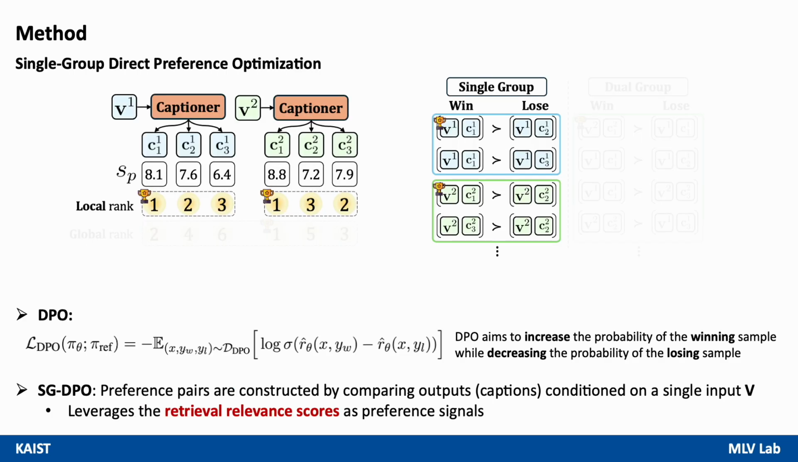To further enhance auxiliary captions for retrieval, we propose a preference optimization method that trains the captioning model to better align with the retrieval objective. Specifically, we introduce single group DPO, SGDPO, which is a variant of DPO, where DPO aims to increase the probability of the winning sample compared to that of the losing sample. In SGDPO, the preference pairs are constructed by comparing caption outputs based on the retrieval relevance scores as preference signals for the given video.